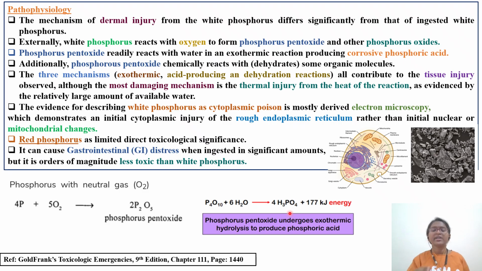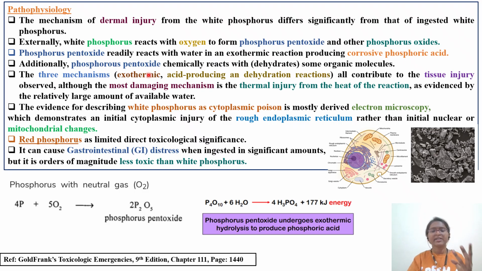Whenever corrosive substances like sulfuric acid, nitric acid, or HCl are involved, irreversible skin damage, skin burning, takes place. Additionally, this phosphorus pentoxide chemically reacts with and dehydrates organic molecules from the cell. They will remove the water. Dehydration of the cell takes place.